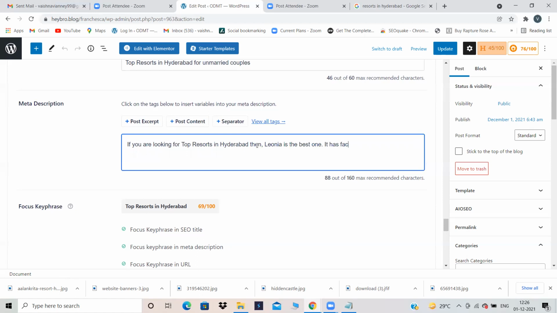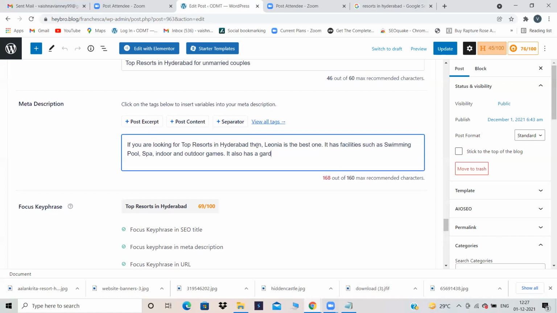It has facilities such as good environment, swimming pool, spa, water park, indoor and outdoor games. It also has a garden.